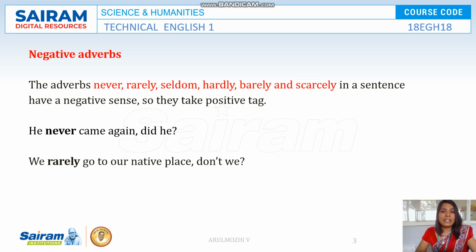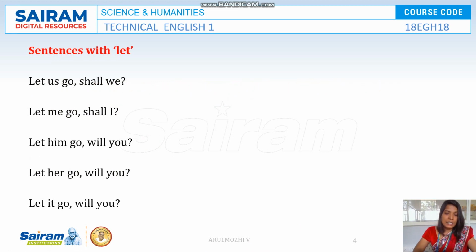He hardly comes to our home, does he? He barely eats pizza, does he? Okay, so this is a way we have to make tags with negative adverbs.